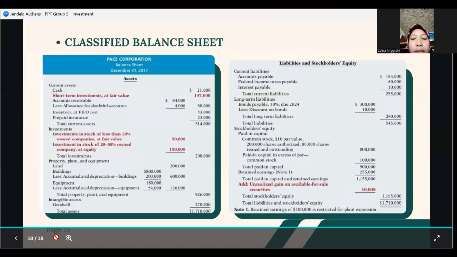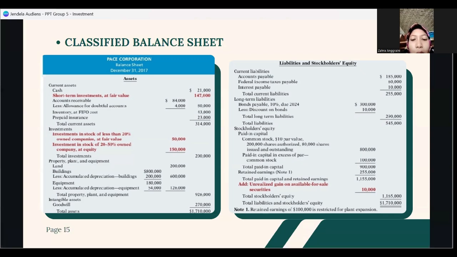The classified balance sheet in this illustration includes the statement about short-term investment and long-term investment, which is highlighted in red. The investment in short-term securities are considered trading securities. The long-term investment in stock of less than 20% owned companies are considered available for sale securities.